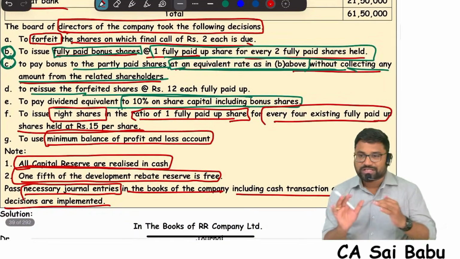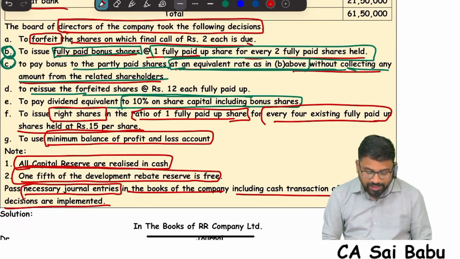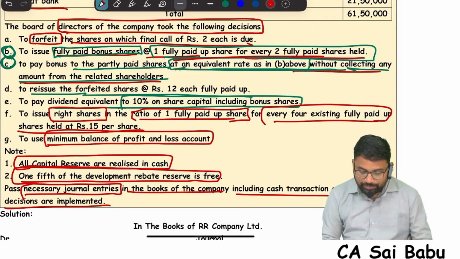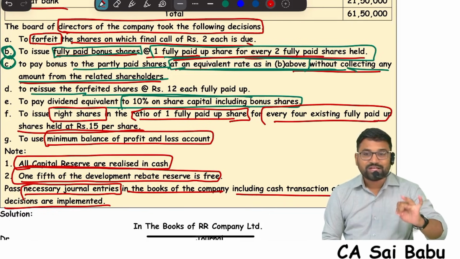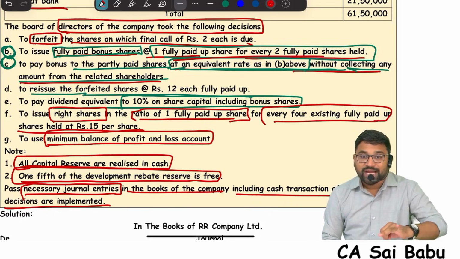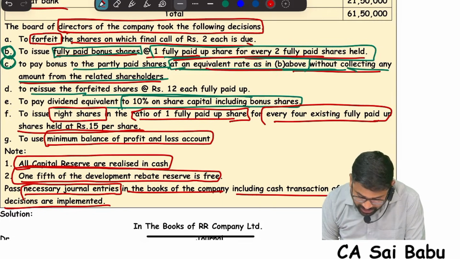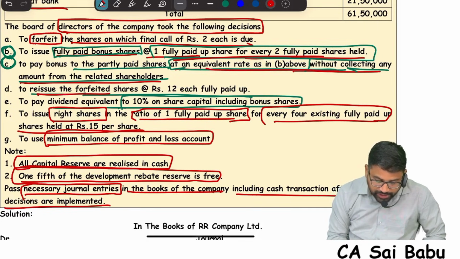So forfeiture entry we will write. Second, fully paid bonus shares will be given. In what rate? 1 fully paid for every 2 fully paid up shares. Next, third, here bonus by way of converting partly paid into fully paid. In what rate? The rate which is given to fully paid bonus shares. Same rate. See this, equivalent rate. Then reissue of forfeited shares.